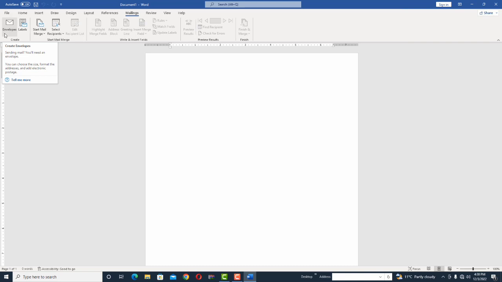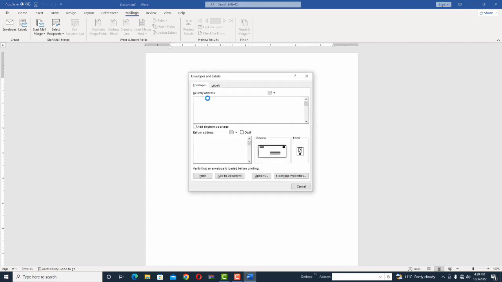For example, I'm going to send my text to the UK. So before sending my text, I'm going to prepare an envelope. Envelope means I'm going to mention the address and the return address, so where you want to send this text, you have to mention here. Click on the envelope.